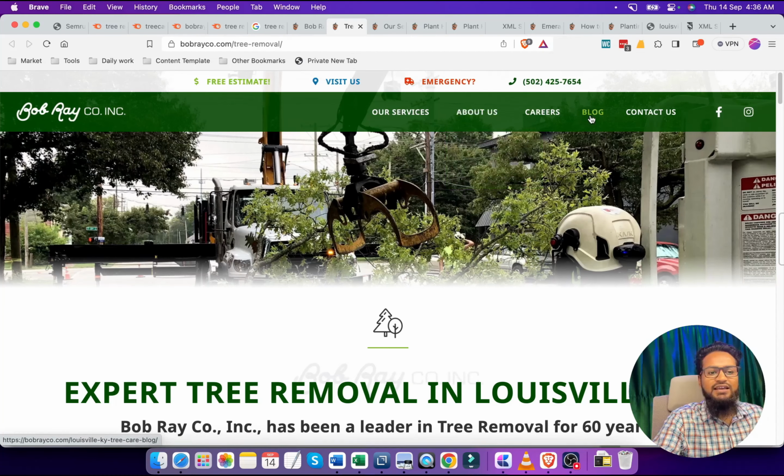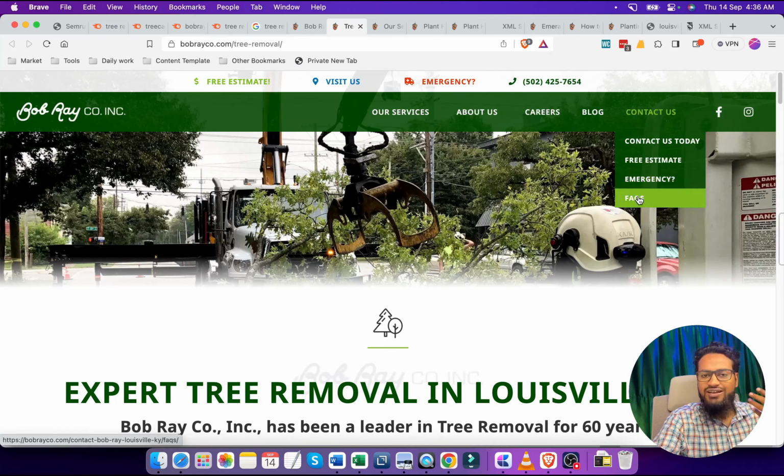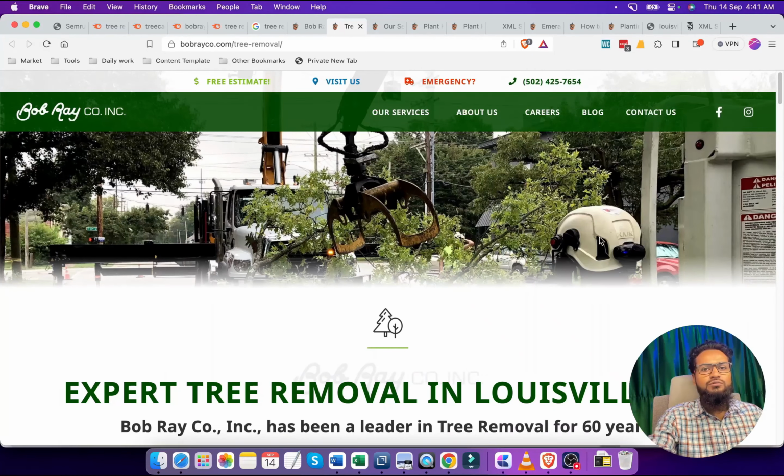In the blog section they can find different types of informational content. Here we can see the contact, how you can contact the company in an emergency situation, and the frequently asked questions. So we should design our site structure in such a way that visitors can easily navigate the pages the site has and access all the information.